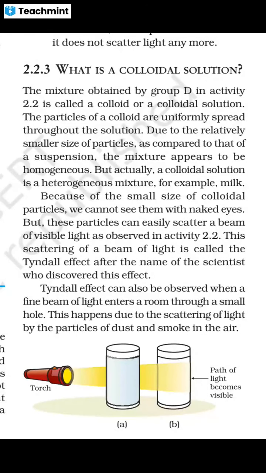Now because of the small size of colloidal particles, we cannot see them with naked eyes, but these particles can easily scatter a beam of visible light.